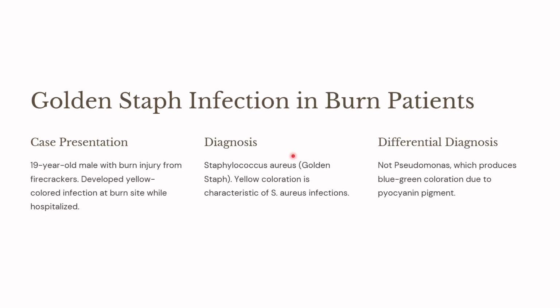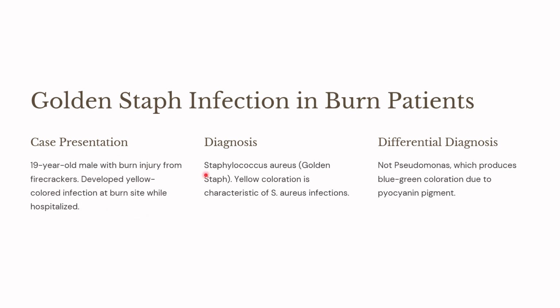Here you should know that any infection with Staphylococcus aureus will be oozing out a liquid or fluid in yellow color. So you can remember it as golden staph. How will this knowledge be asked? A teenage boy with a burn injury from firecrackers developed a yellow colored infection at a burn site while hospitalized.